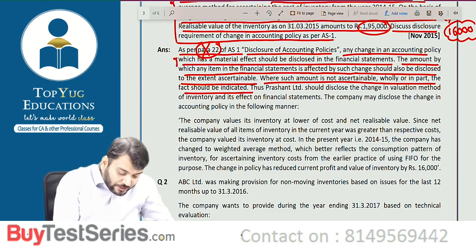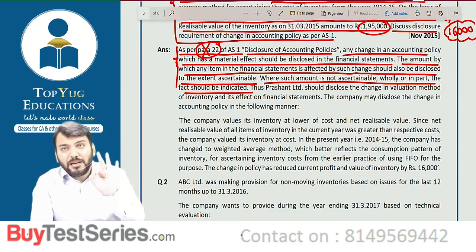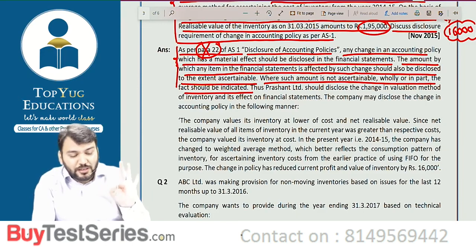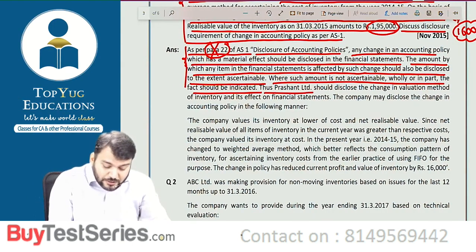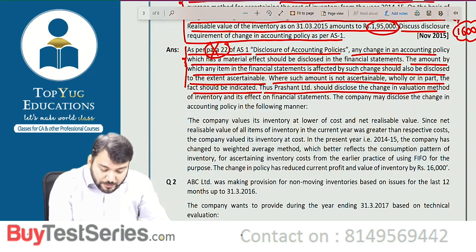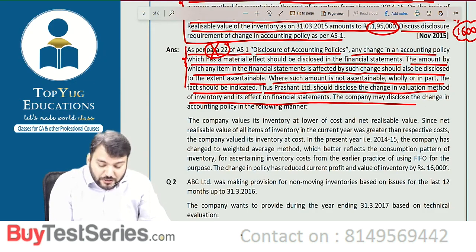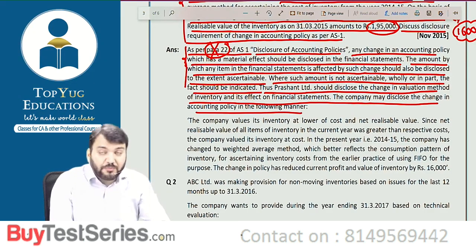So first you write down this para exactly, but you can write it in your own words. Thus, Prasant Limited should disclose the change in valuation method of inventory and the effect on the financial statement. The company may disclose the change in accounting policy in the following manner.